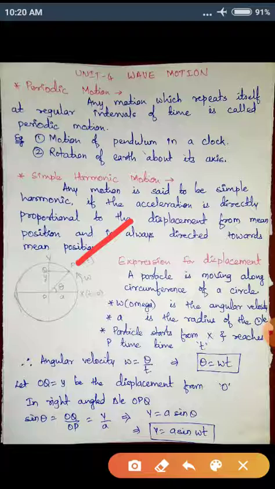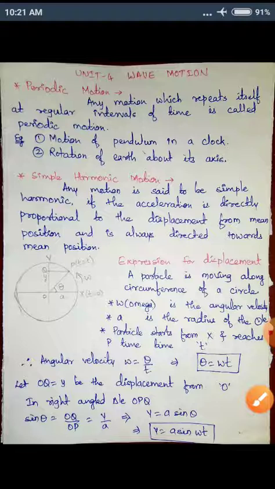OQ is nothing but small y, and OP is nothing but the radius of the circle, which is A. Therefore we can find y as A sin theta, and we know theta is omega into t. Therefore y is equal to A sin omega t is the expression for displacement of a particle.